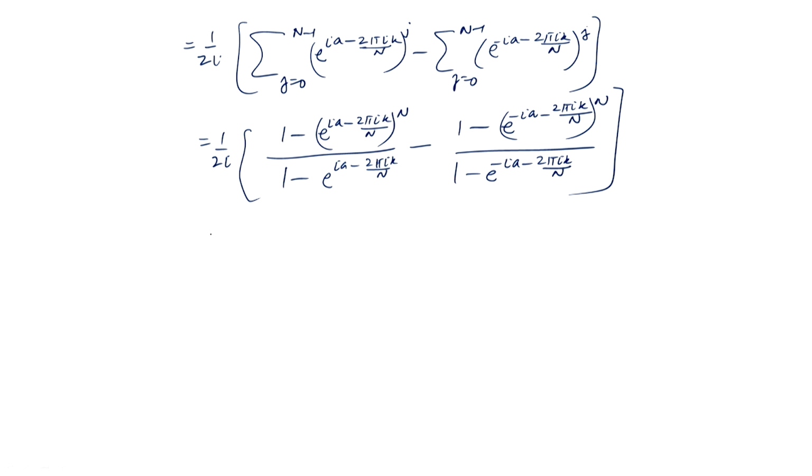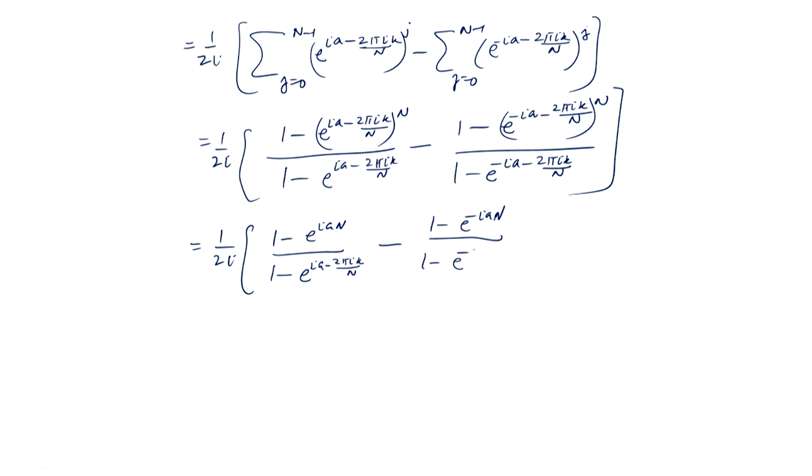Okay. Now, this is nothing but 1 over 2i times [(1 minus e^(i a n)) over (1 minus e^(i a minus 2 pi i k / n)) minus (1 minus e^(-i a n)) over (1 minus e^(-i a minus 2 pi i k / n))].